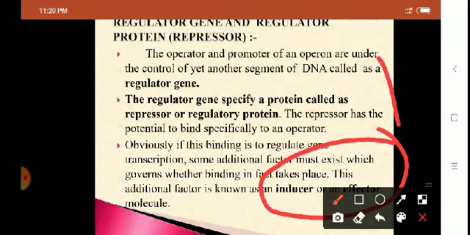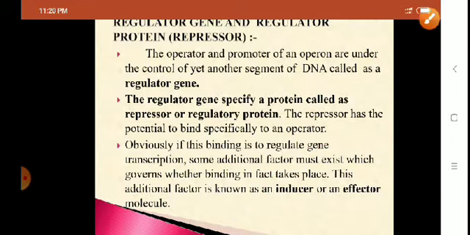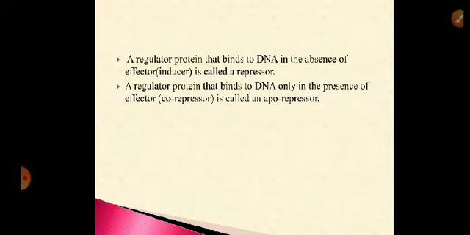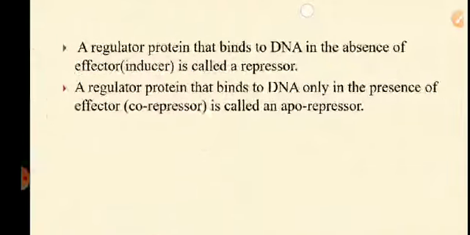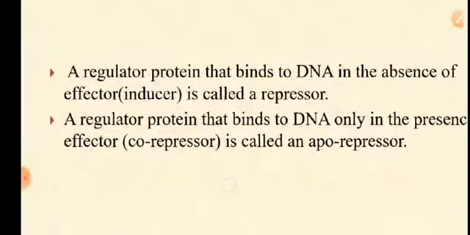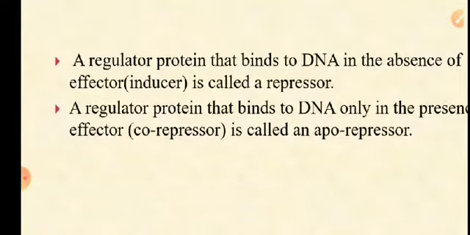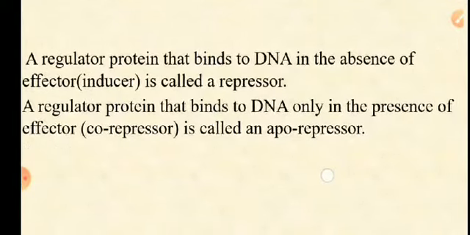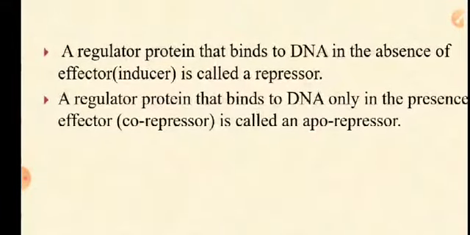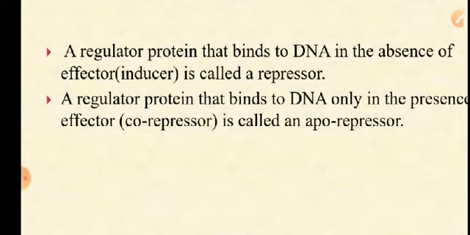So the inducer or effector molecule will control the binding of regulator to the operator. Right. So a regulator protein that binds to DNA in the absence of inducer molecule is called repressor protein. A regulator protein that binds to DNA only in the presence of a co-repressor is called aporepressor.